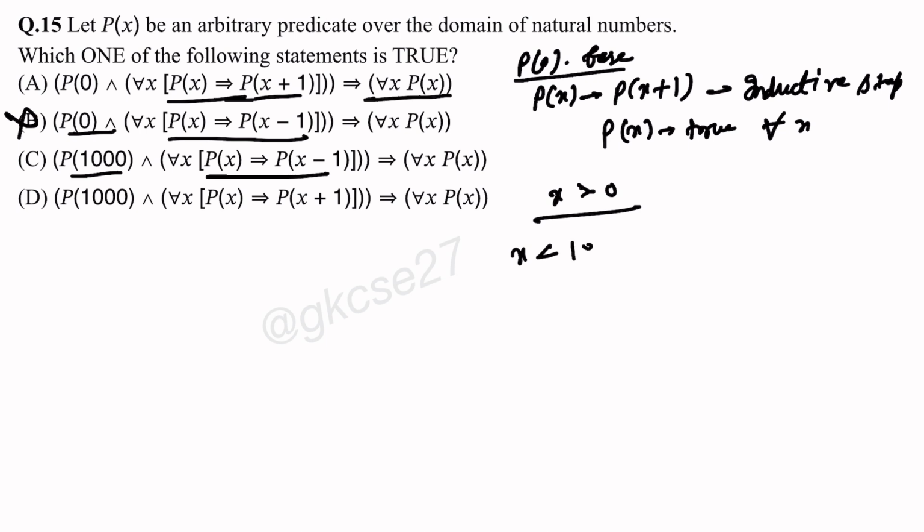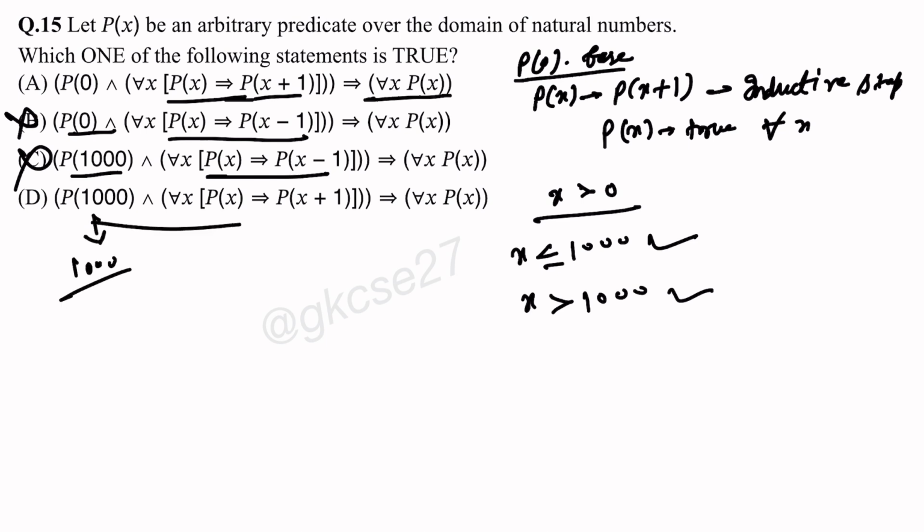If x is less than or equal to 1000, this will be correct, but when x is greater than 1000 then this won't be correct. And this one, see, from 1000, the base case is 1000. So if x is greater than or equal to 1000, then this will be correct, but if x is less than 1000, then this won't be correct. So the correct option is answer A, option A.